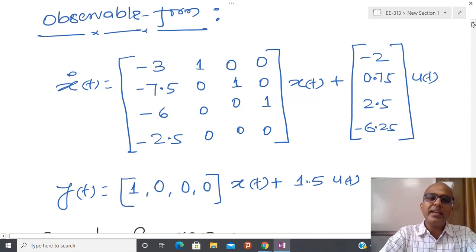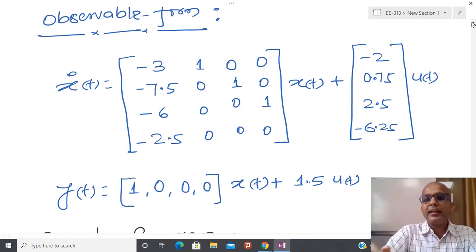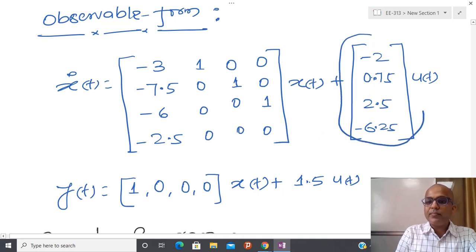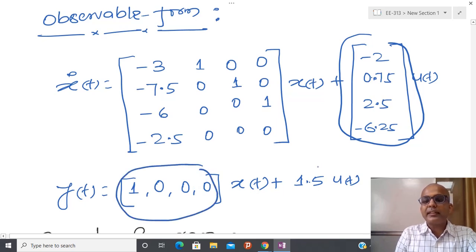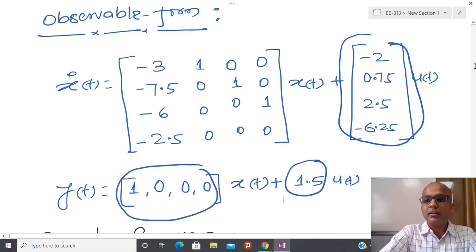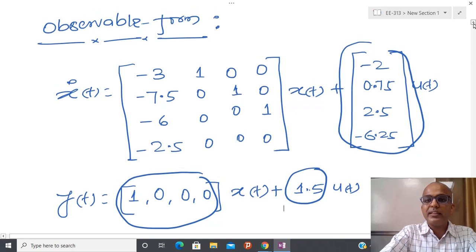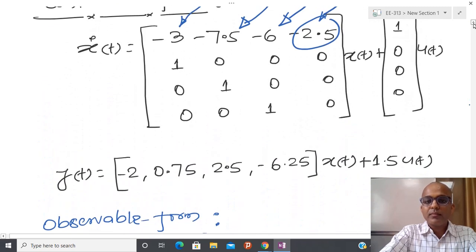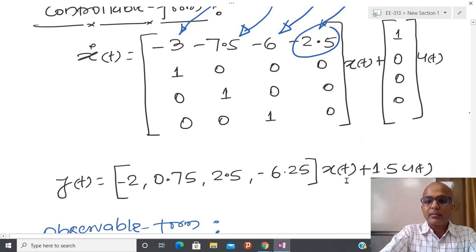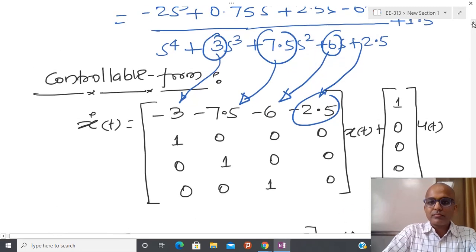Again, in place of A I have to put A transpose. Here in place of B, C transpose comes into the picture, and in place of C, B transpose comes into the picture. Whenever we are converting a proper rational function into a strictly proper one, I get this kind of quantity.